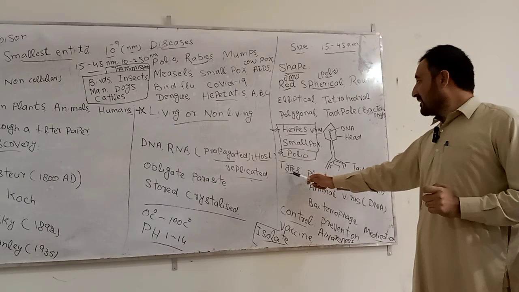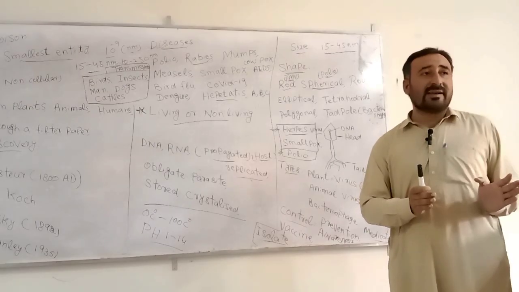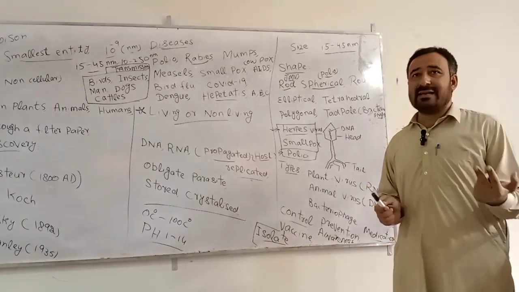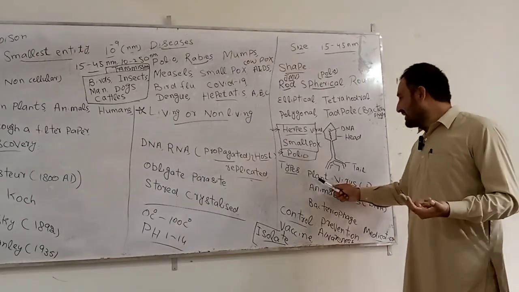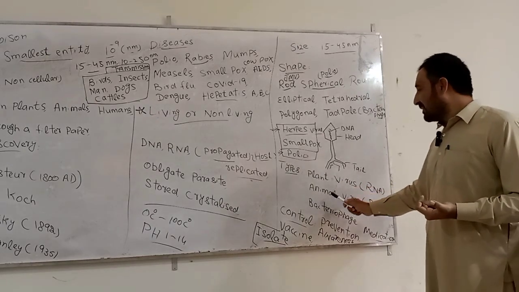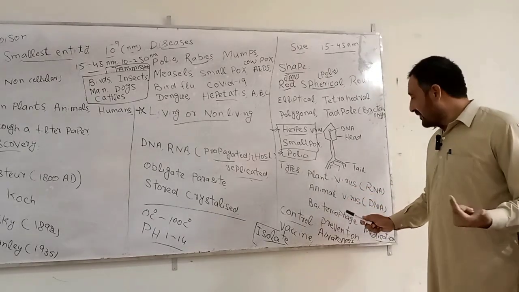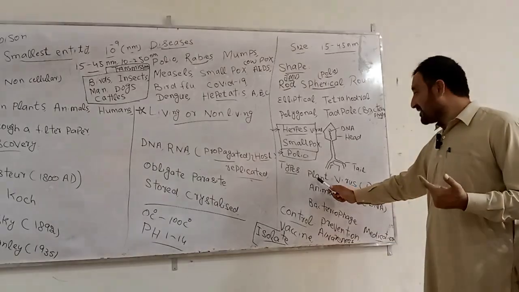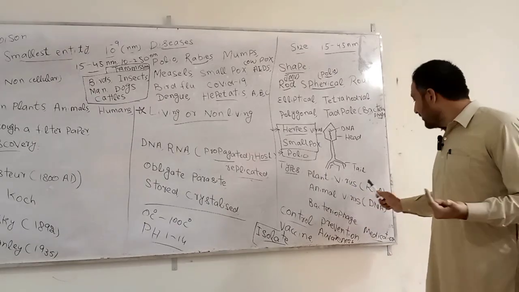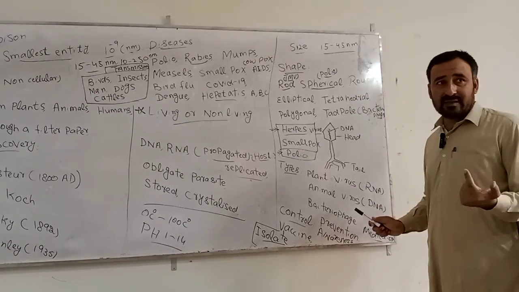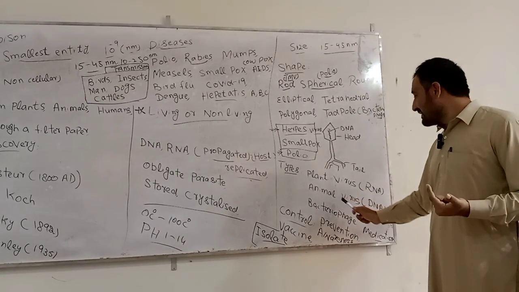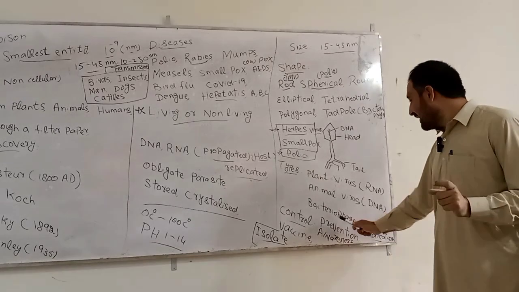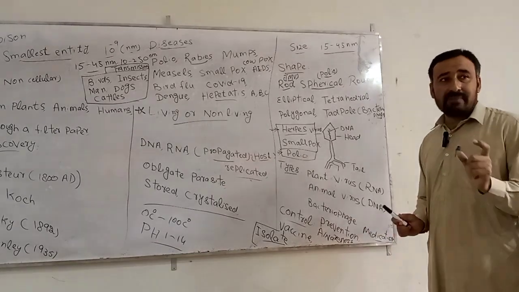Next, there are different types of viruses on the basis of host. Simply, there are three types. Number one is the plant virus. Number two is the animal virus, and number three is the bacteriophage. Those viruses which attack plants normally contain RNA. Animal viruses attack animals and contain DNA, while the bacteriophage attacks bacteria.